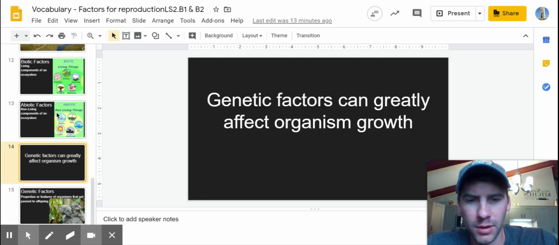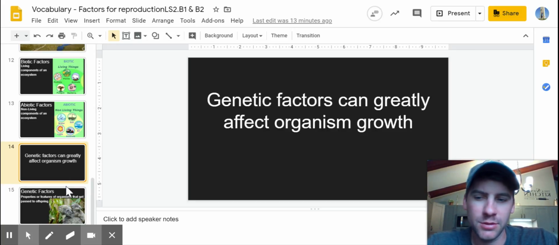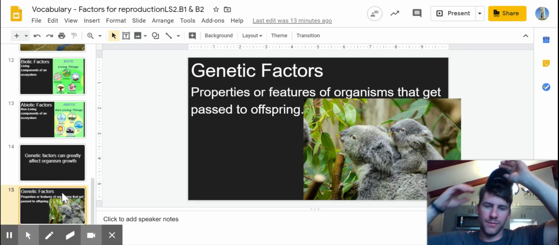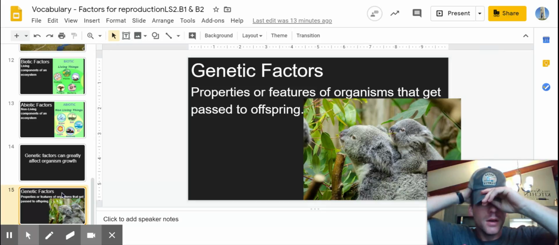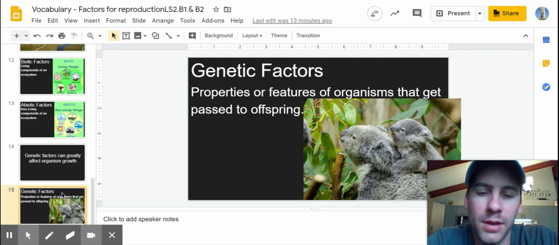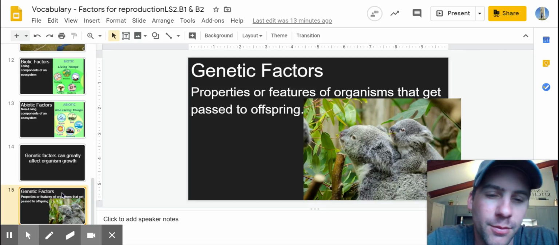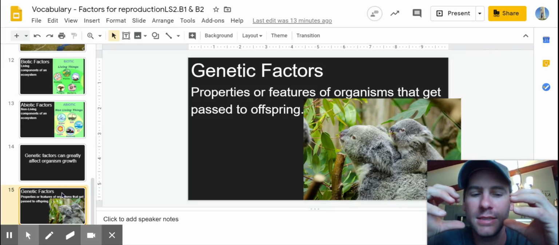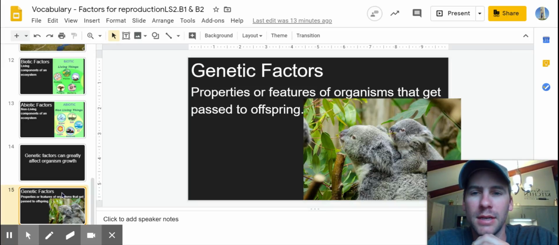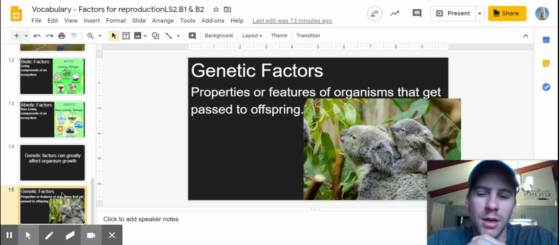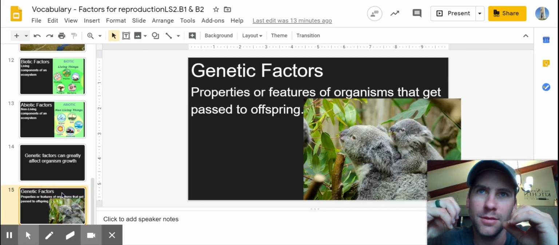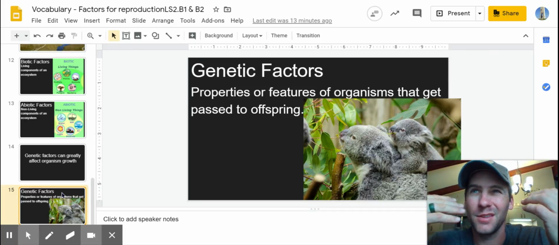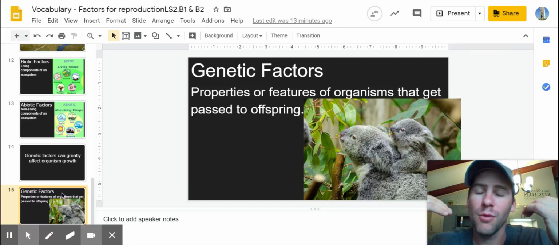Their growth and reproduction are determined by many genetic factors. So genetic factors are just properties or features of organisms that get passed from parent to offspring. And that method is the molecule DNA. We're not going to go into detail about DNA structure, but we will just mention that there are certain factors like physical size, growth rate.